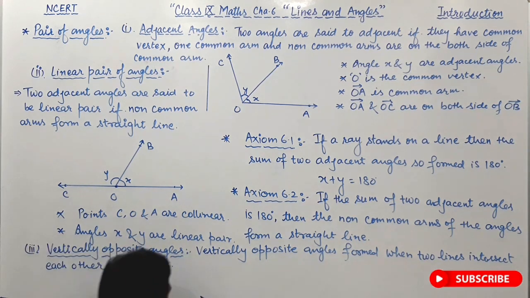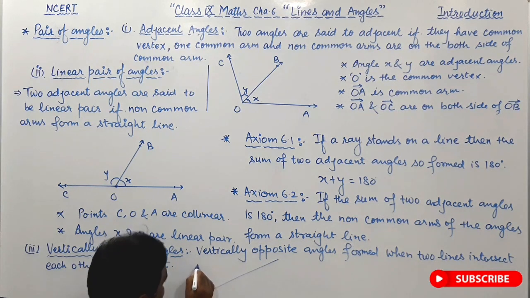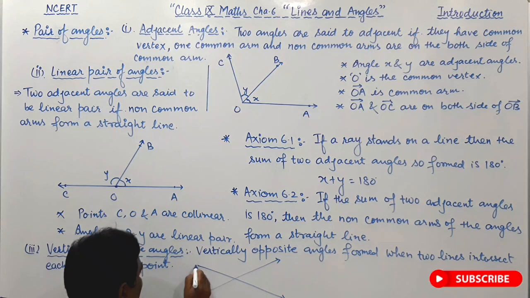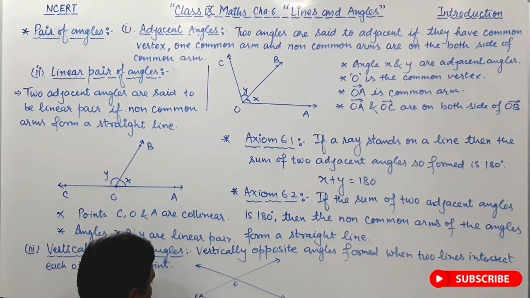So how do two lines intersect each other at a point? Say lines AB and CD are intersecting at point O. Say this is AB and this is CD. So we are getting two pairs of vertically opposite angles. One is this and second is this.